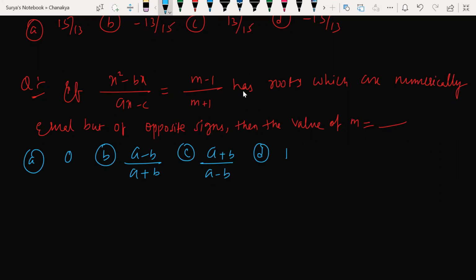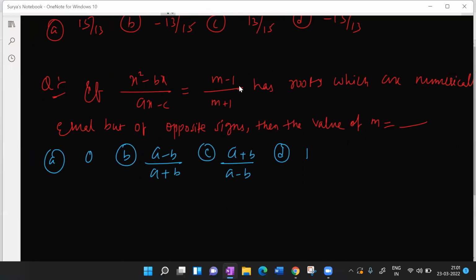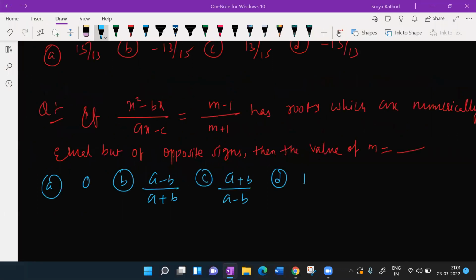Roots which are numerically equal but opposite in sign. Time up, beta. Time up. Option C, option B. Okay, many of you have shared the options. Very good, Aditi gave the answer. Amatullah, Aditi, very good. But let's check whether it's correct or not. Do solve it and then give the answer. Don't give random A, B, C, D.